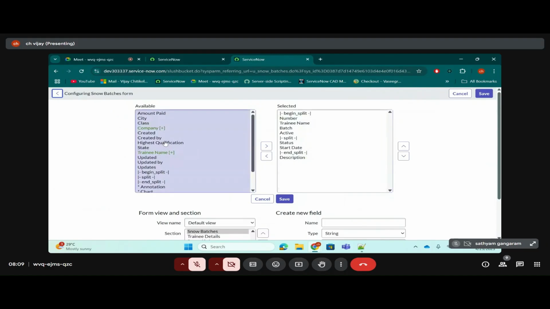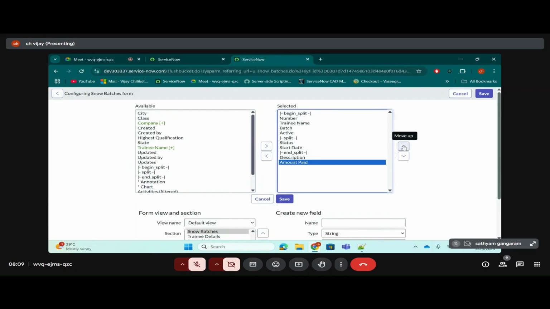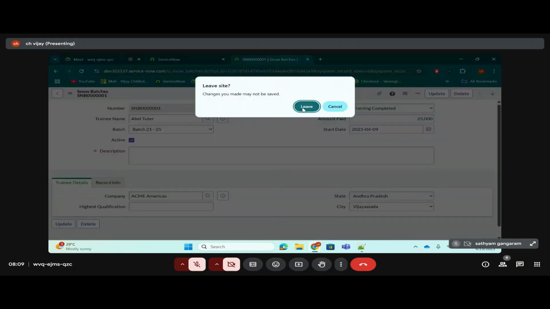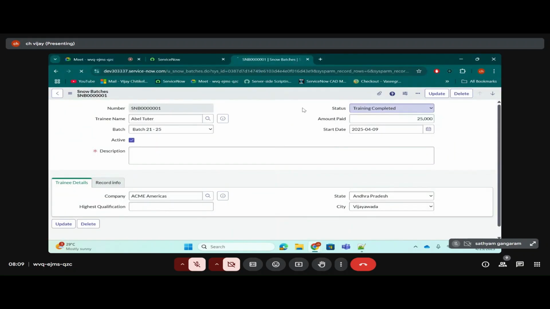But let's consider an example. I want to operate it based on a condition. Based on a condition, I want to make this field shown. Let's say when the status is training completed, then only I want to hide this amount paid. Then only I want to make this number read only. Then only I want to make this description mandatory. Is it possible by going to dictionary? Can we add the condition like that? Tell me how it is possible.